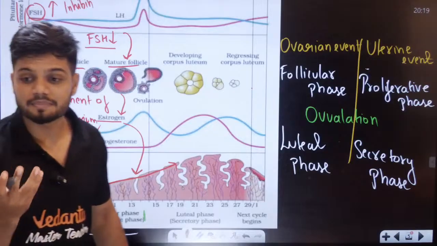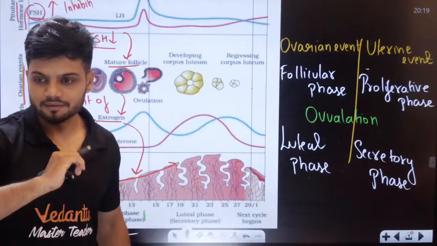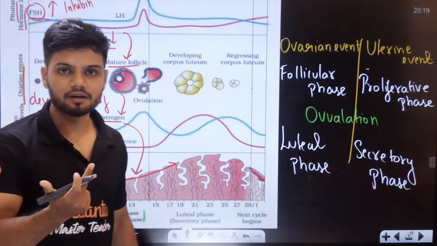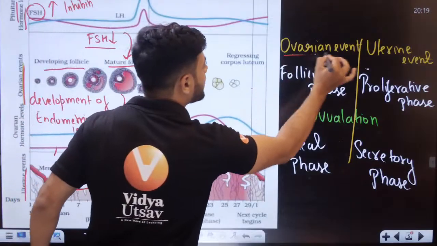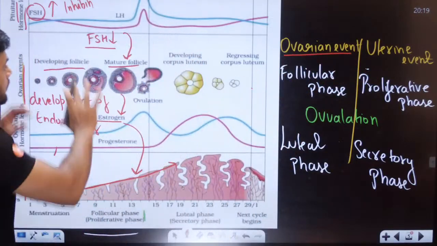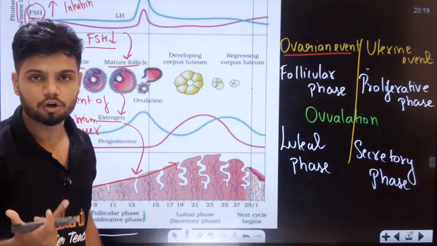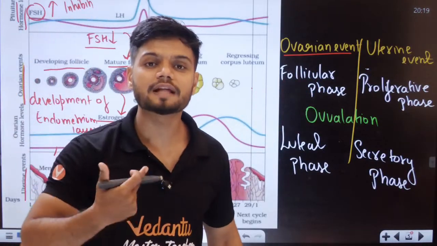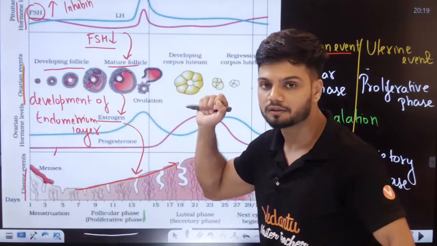Now let's recap, students. This is a different inhibin here. Now, students, ovarian event, what did we learn? In ovarian event, it is called the follicular phase. Why is it called follicular phase? It is called the follicular phase because there is a development of follicle happening here. Yes or no?